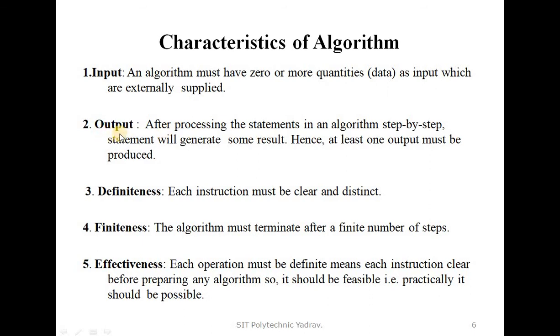Second characteristic, output. After processing the statements in an algorithm step by step, a statement will generate some results. Hence, at least one output must be produced. Clear? It means that when you perform the problem or algorithm, at least one output must be produced. When the statements of the algorithm are followed step by step, some results are generated.